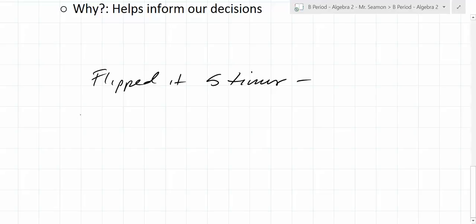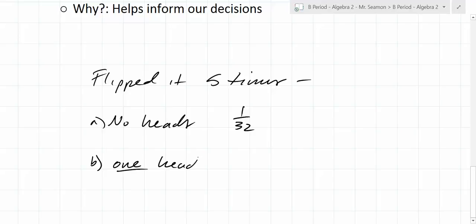And what did I say? What was it if you flip it 5 times and get no heads? Do you remember? It was 1 out of 32. Do you remember what it was for exactly 1 head? It was 5 out of 32. That's correct. Now, do you remember where the 5/32 came from?